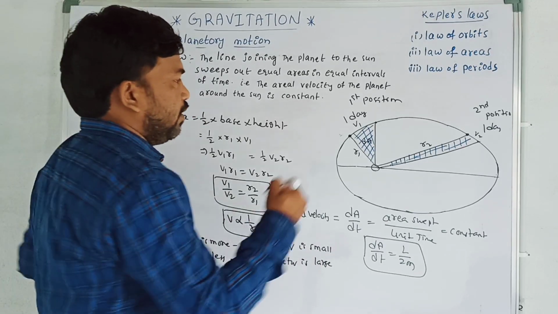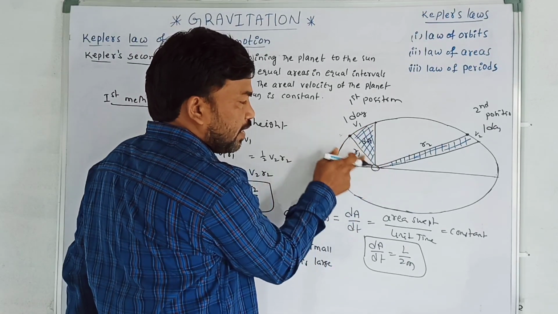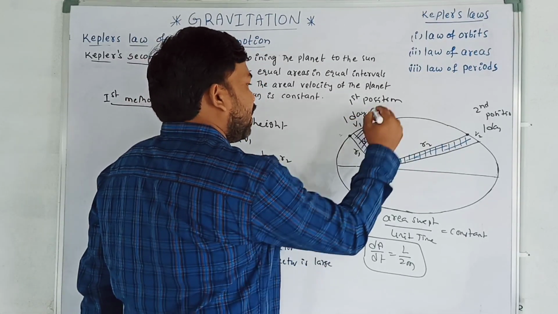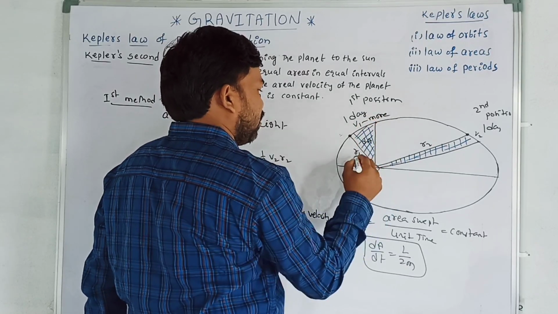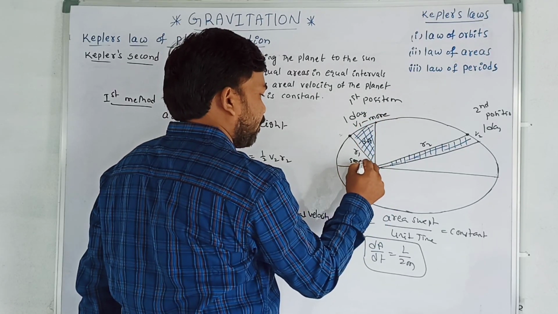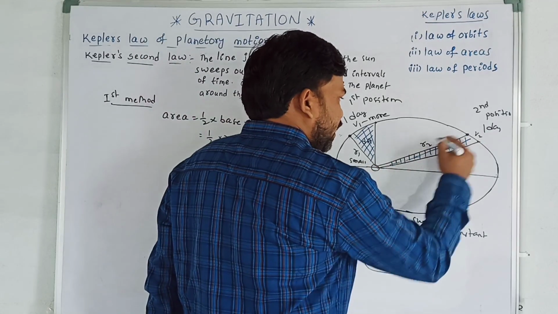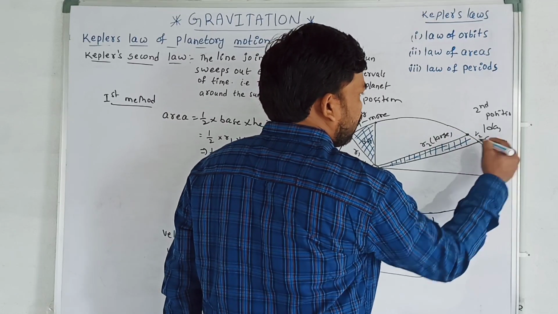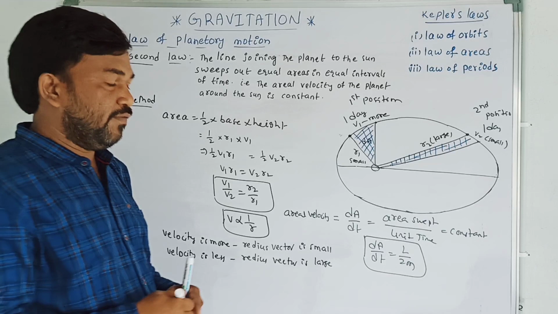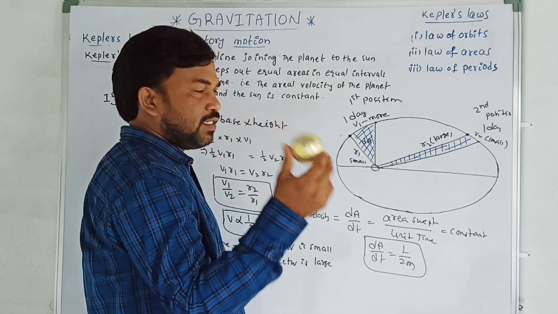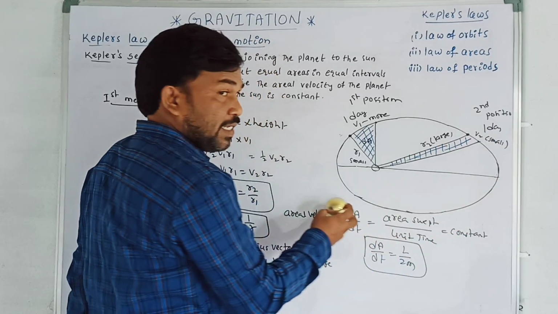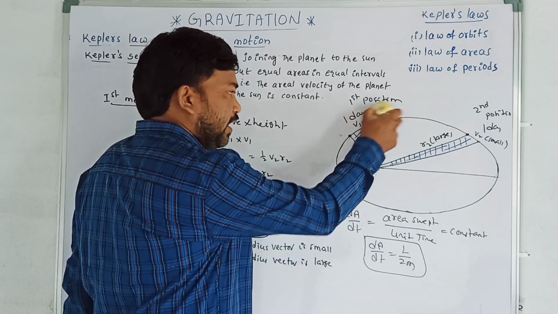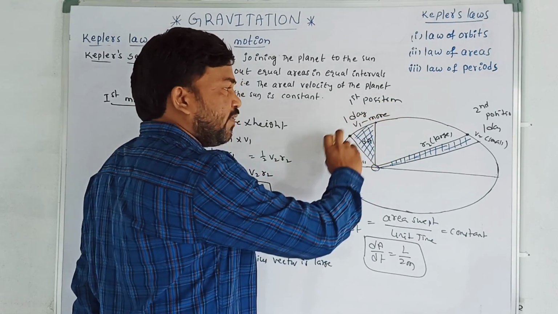Observe here. Here the velocity is more because the radius vector is less compared to here. Here the radius vector is small, so velocity is more. Here the radius vector is large, therefore velocity is small. For example, if a planet is moving in an elliptical orbit, when it is nearer to the sun the radius vector is less, so it is moving with more speed.